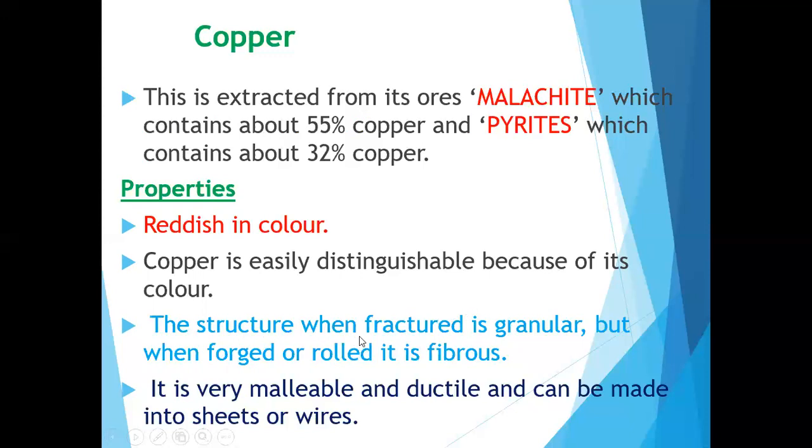The structure when fractured is granular, but when forged or rolled it is fibrous. It is very malleable and ductile and can be made into sheets or wires.